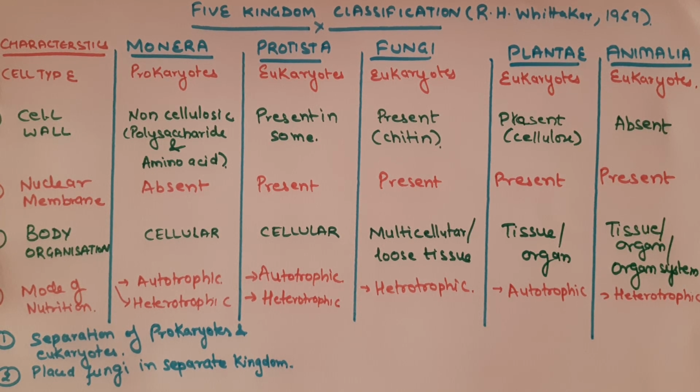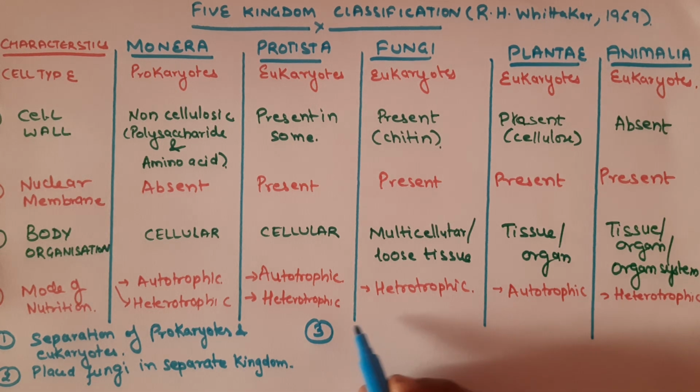Because the fungi exhibit unique characteristics, like the heterotrophic nutrition mode and a cell wall composed of chitin. So this classification created a dedicated kingdom for the fungi. This rectified the previous inaccurate placement of fungi within the plant kingdom. These are the two main advantages, or strengths, of five kingdom classification.